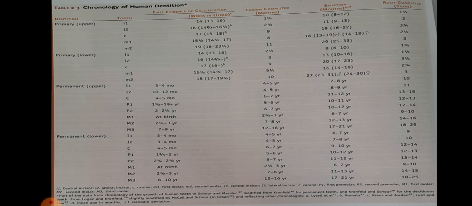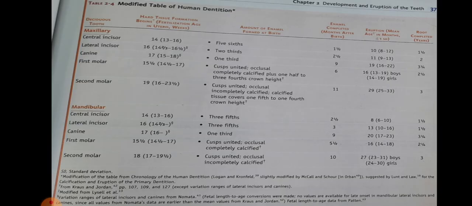You can see the table 2.4. The calcification and eruption sequence or schedules of primary dentition have been incorporated into Logan and Kronfeld's chronology shown in table 2.5.